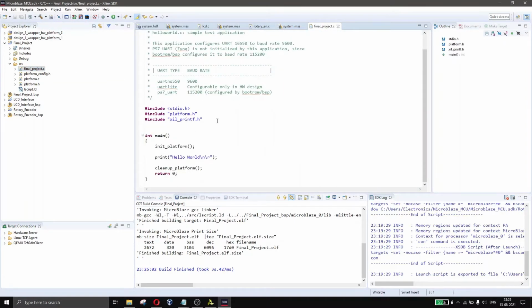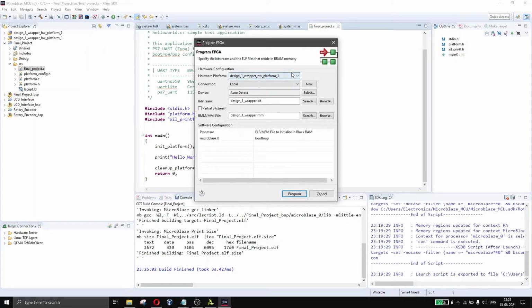So we have this. We'll first program the FPGA, Xilinx program FPGA. Yes, this is the latest thing done. Program it.